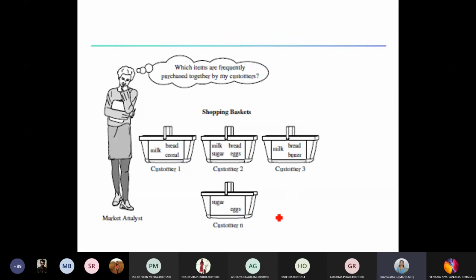And the market analyst may think, what are the items that are frequently purchased together by the customer? So how to get the answer for this, or why is it important for this person to get the answer for this? Can someone tell me the answer for this? Can you guess or tell me? How is it going to help this person, the market analyst?